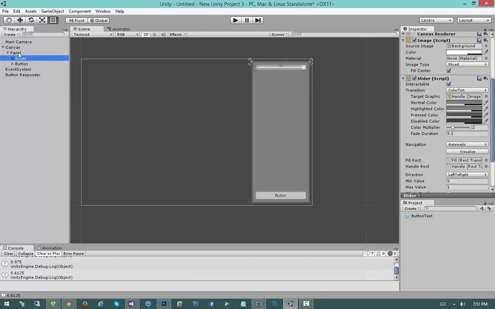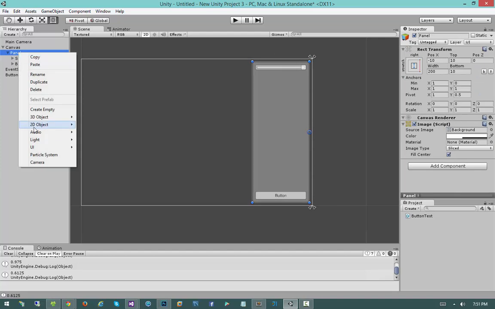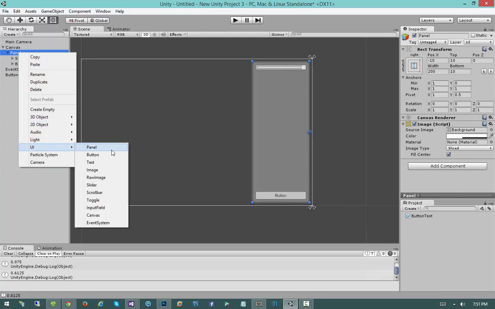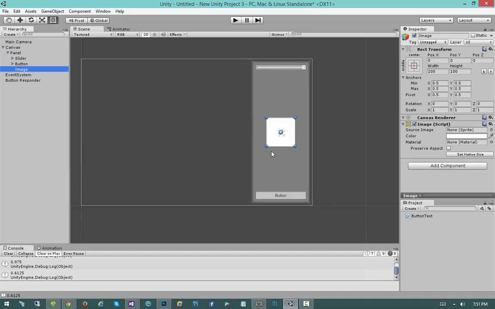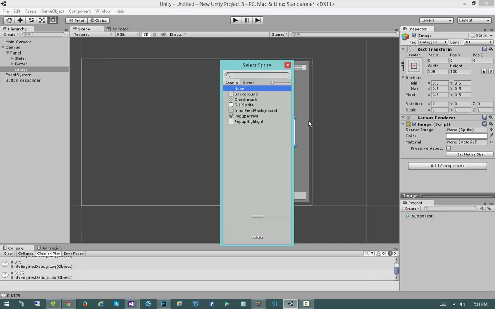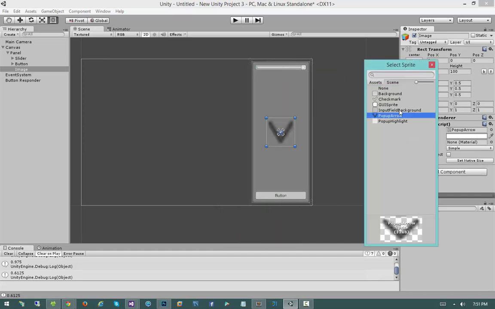I'm going to go in here into my panel. I'm going to right click, create new UI. I'm going to create an image. Now this image I'm going to leave in the center of the screen. I'm not going to worry about positioning it. Then we're going to go over here to the image component on the image game object, and on the source image I'm going to click this little circly doohickey, and I'll select one of our built-in source images, like a check mark.